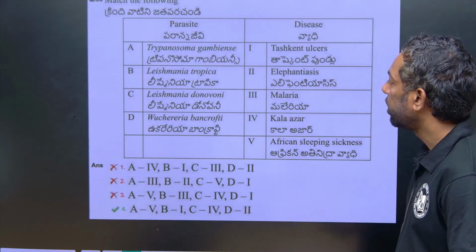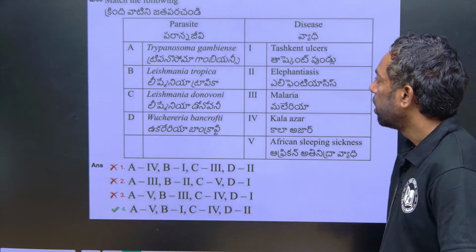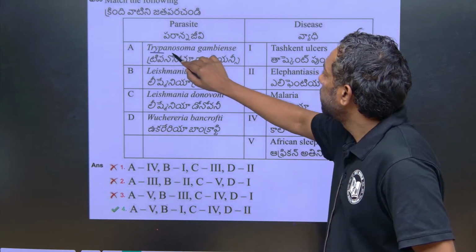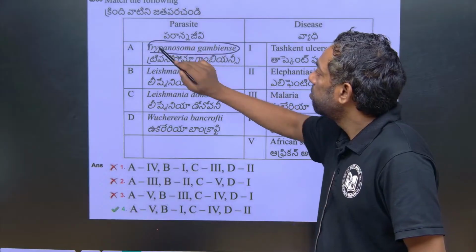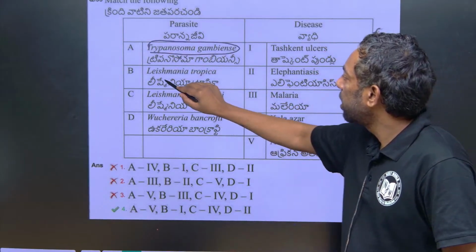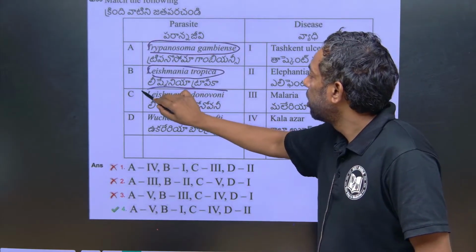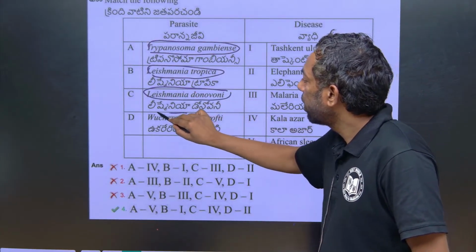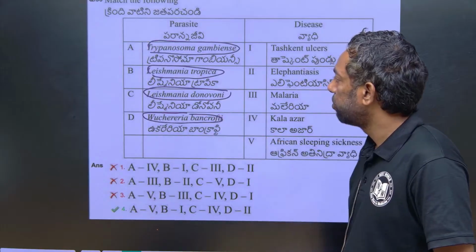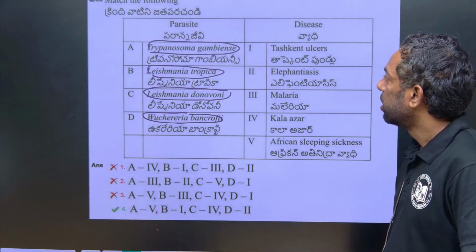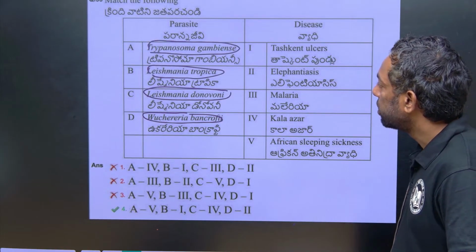Just look into this. Trypanosoma gambiense, these are animal kingdom questions. Leishmania tropica, protozoan, Leishmania donovani, and Wuchereria bancrofti.